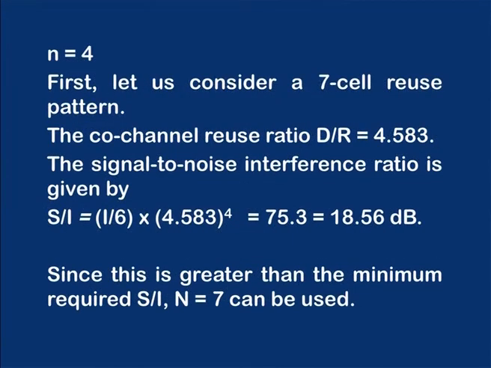So, the first case, n is equal to 4. Let us consider a 7 cell reuse pattern. The co-channel reuse ratio D by R is 4.583. The signal to interference ratio is given by S by I, which is 18.56. Since this is greater than the minimum required S by I, a cluster size of 7 can be used.